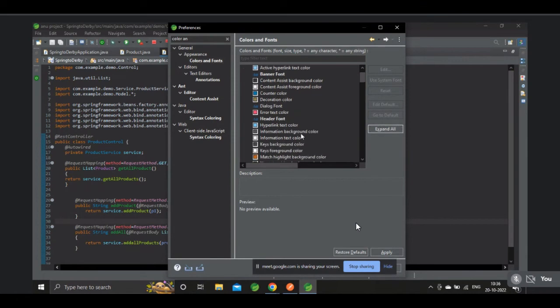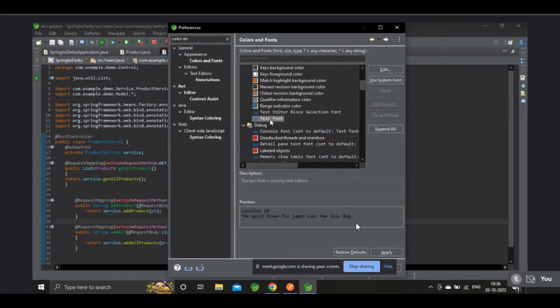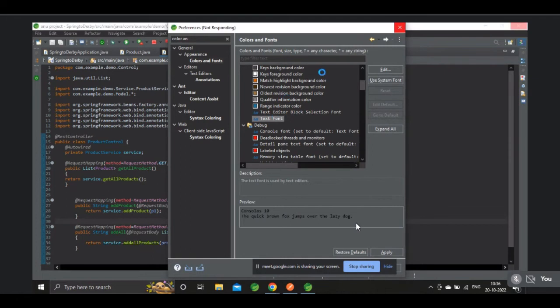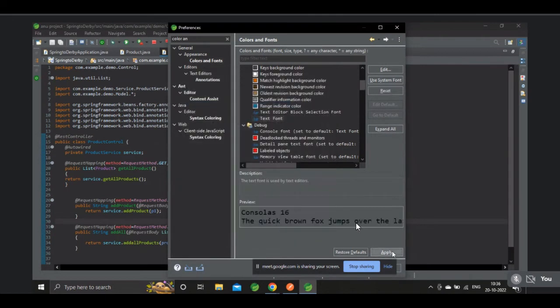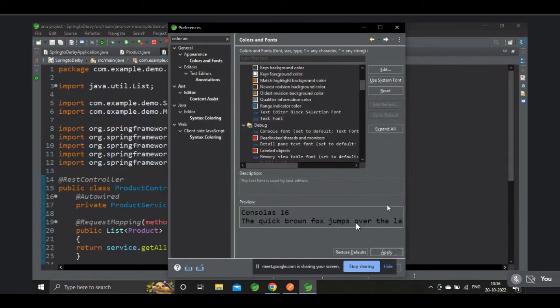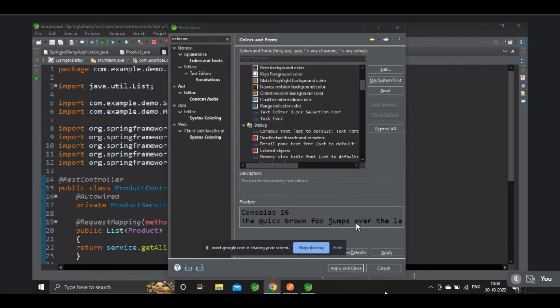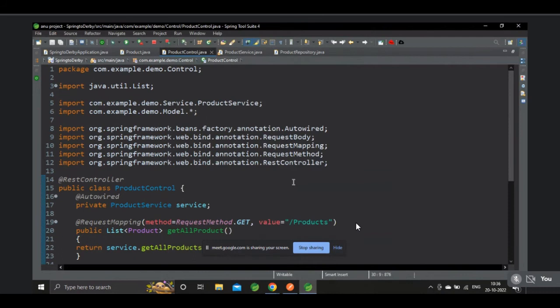Search for size. Text font. Double click on it. Click on edit. Increase the font size. Seems to be good. Now it's visible.